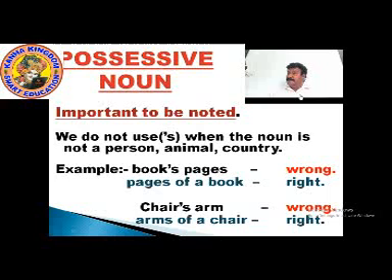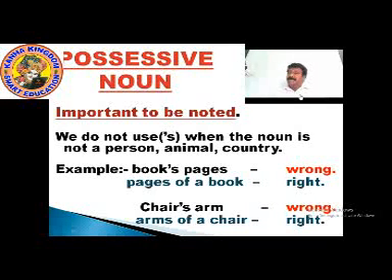India's exports. What are all these? These are all the set of examples of nouns of people, animal, and country. We use it when it's a noun of people, animal, or country.